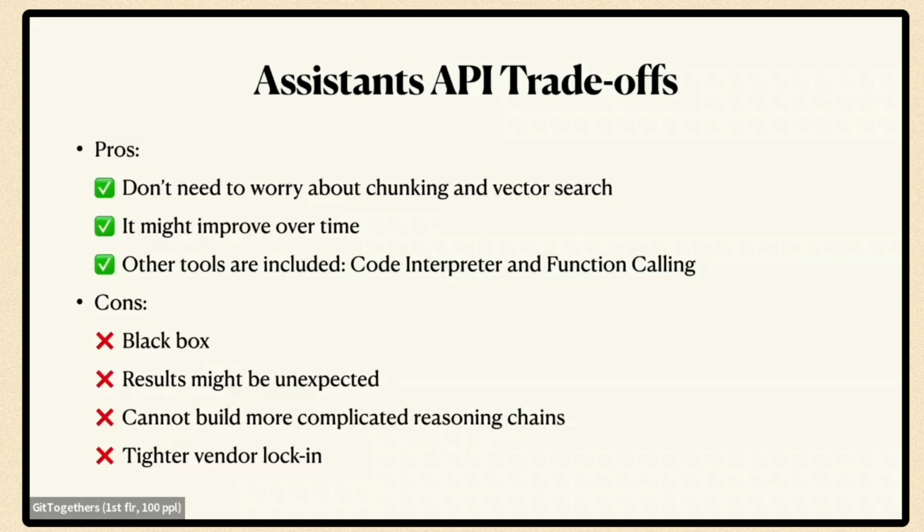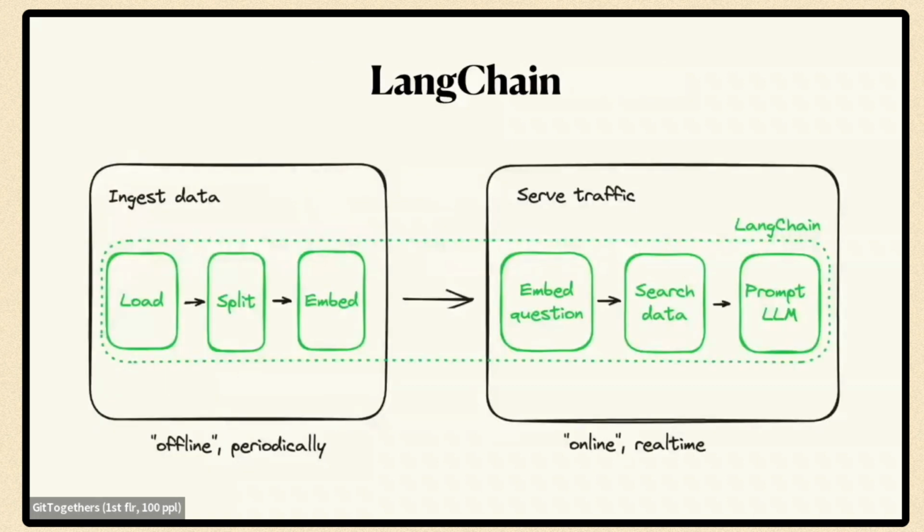And we cannot really build anything more sophisticated once we have the question, because we don't control how the LLM is being prompted. So we cannot create any chains there. And of course, it will be much harder to move to a different API because it's unlikely that other providers will provide just this kind of API. So for these reasons, we wanted an implementation that we control more tightly.